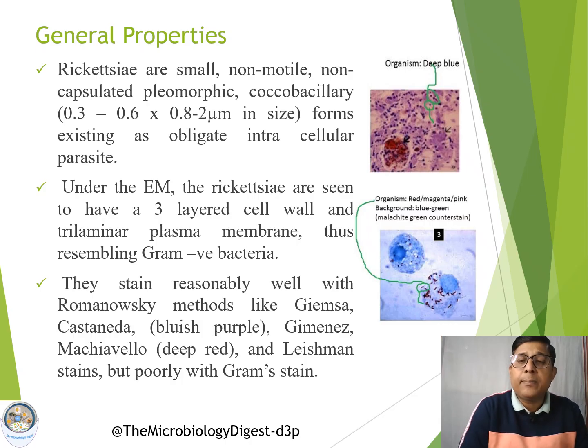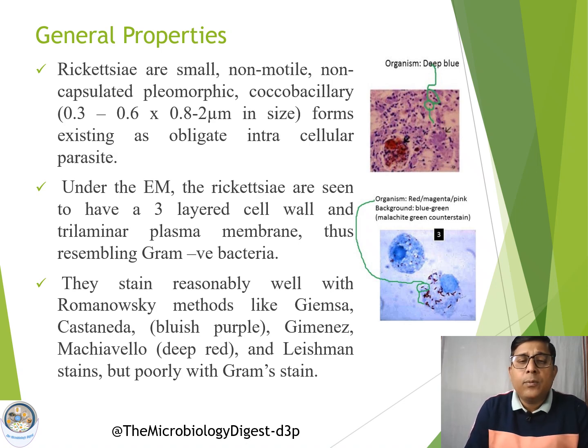Structurally they resemble gram-negative bacteria. We have already studied the structure of gram-negative bacteria, and the structure of Rickettsia organisms resembles it more closely.